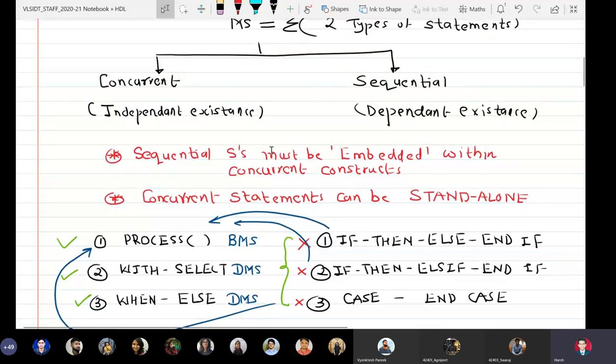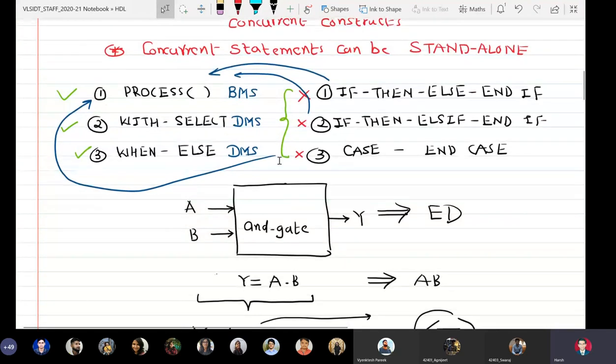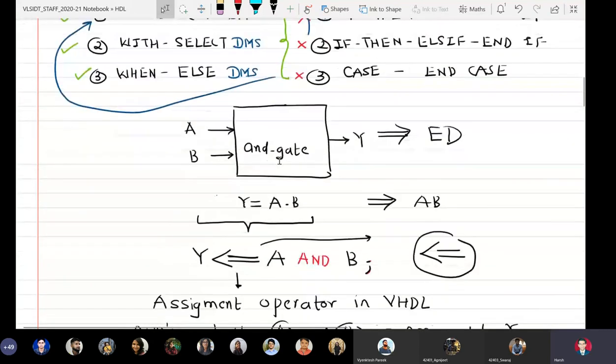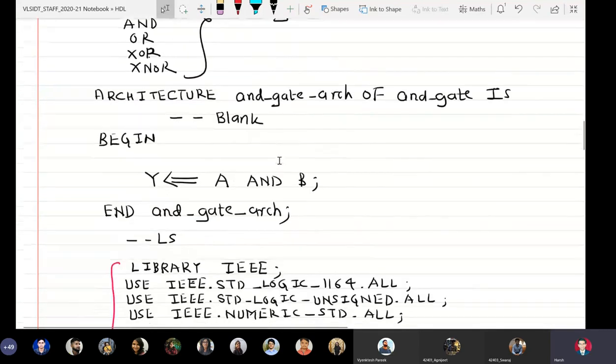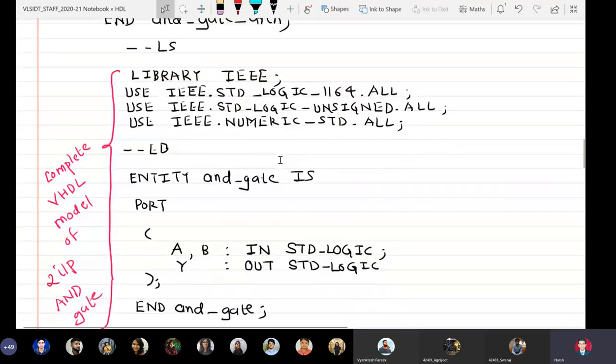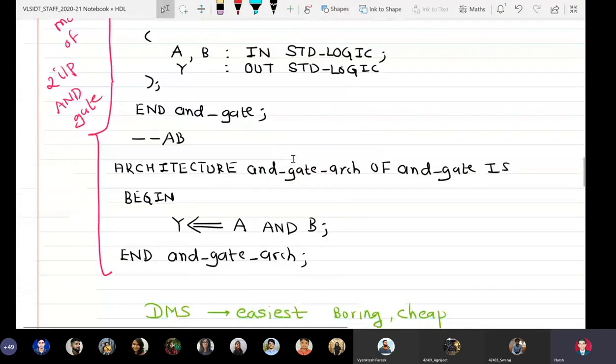We saw that sequential statements are dependent. That means they cannot be written standalone in the architecture body. They must be embedded within concurrent statements. 3 examples of concurrent statements, 3 examples of sequential statements, and then we wrote the architecture body for an AND gate, and then we wrote the complete VHDL model for an AND gate, including library statements, entity and architecture, and we typed this particular model into Xilinx ISE, and we saw how it synthesized correctly,